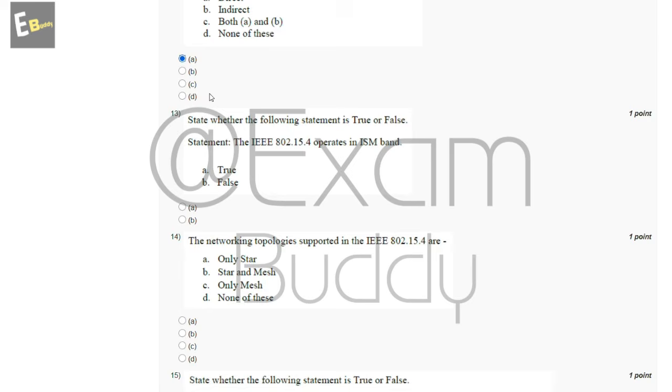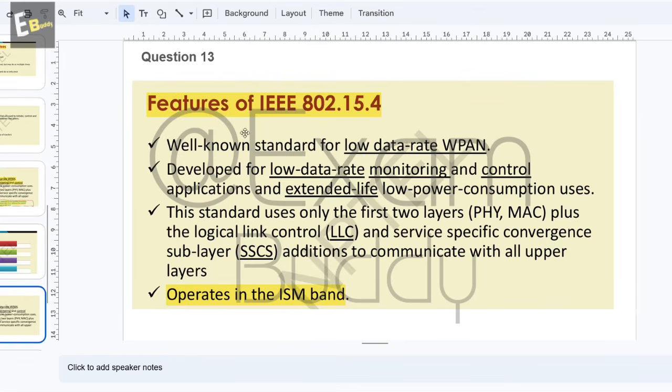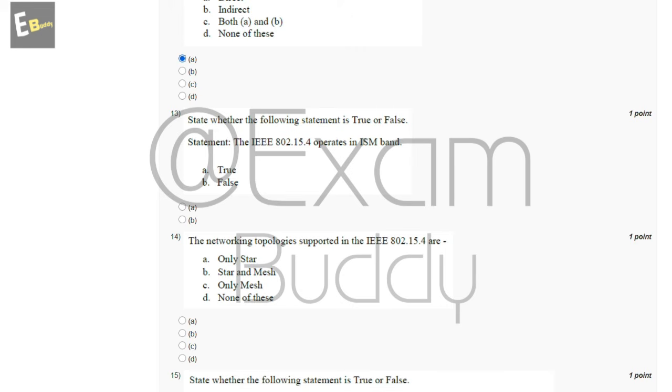Now the 13th question. State whether the following statement is true or false. Statement: the IEEE dash, and true or false. So the answer of the 13th question is a feature of IEEE 802.15.4: it operates in the ISM band. So the answer of the 13th question is A, true.